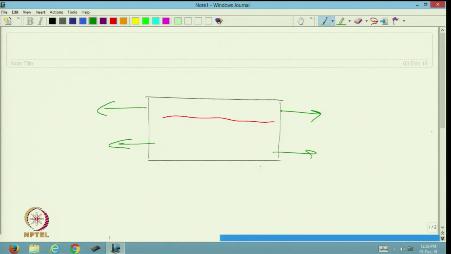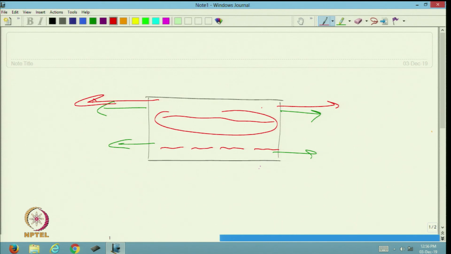if the bond strength is high, then the fiber will fragment like this. But if the bond strength is not high, the fiber will not break and there will be extension of the composite or matrix material.